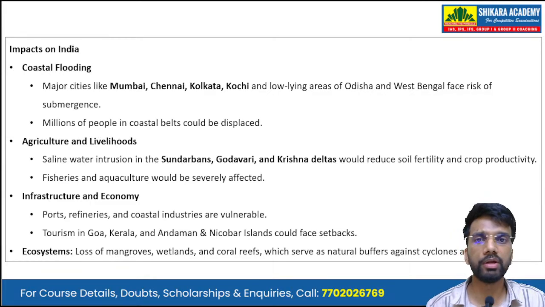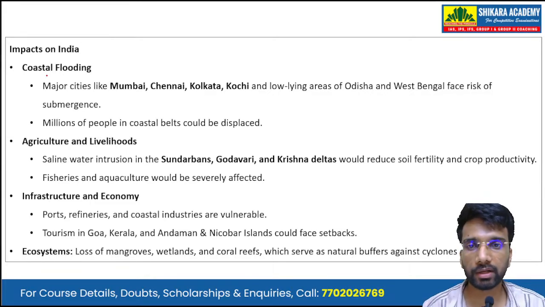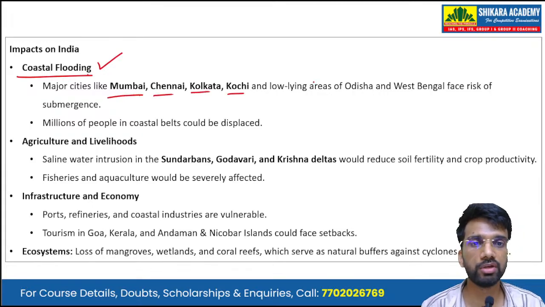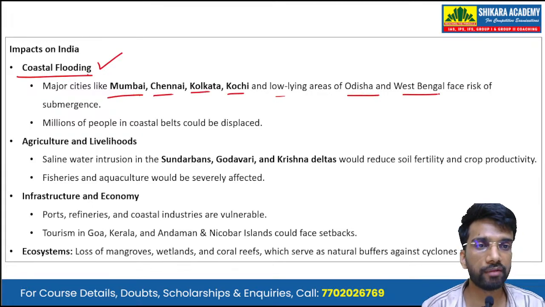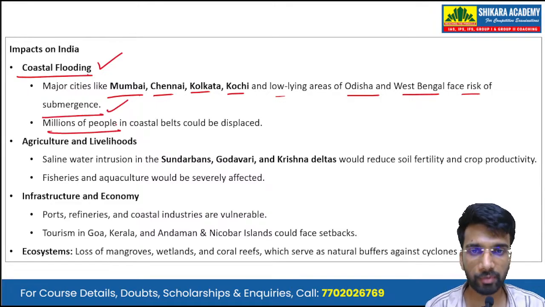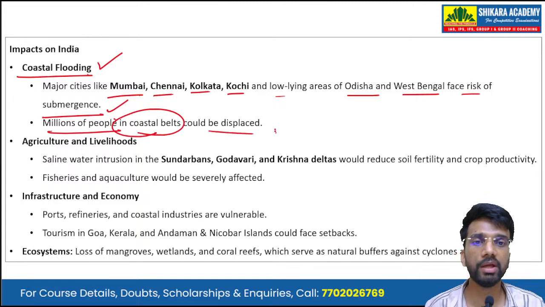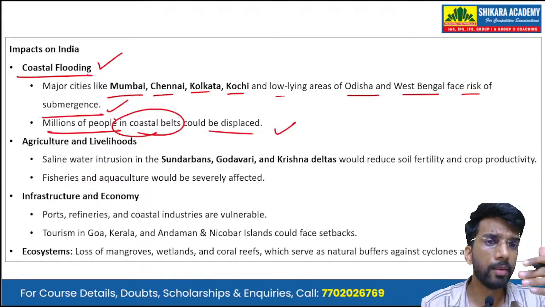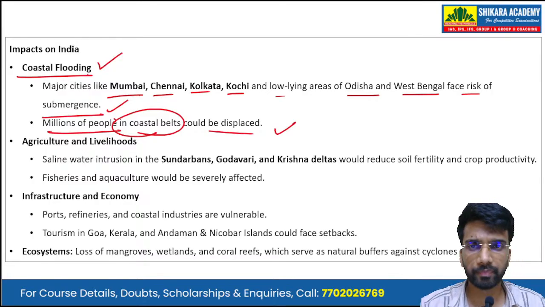Now, the impacts on India. The major impact is on coastal flooding. So we have major cities like Mumbai, Chennai, Kolkata, Kochi, and the low-lying areas of Odisha and West Bengal. They face high risk of submergence, and millions of people who live in these coastal bands could be displaced. Okay, this could lead to massive displacement of population.